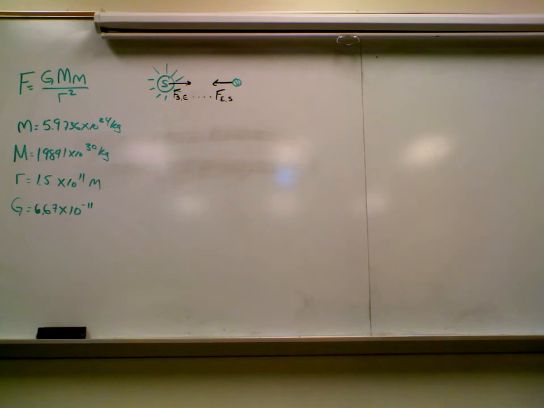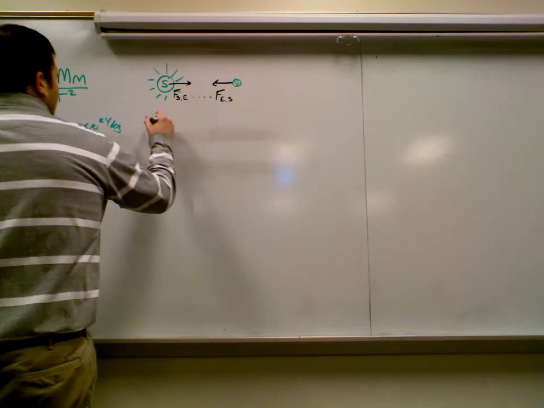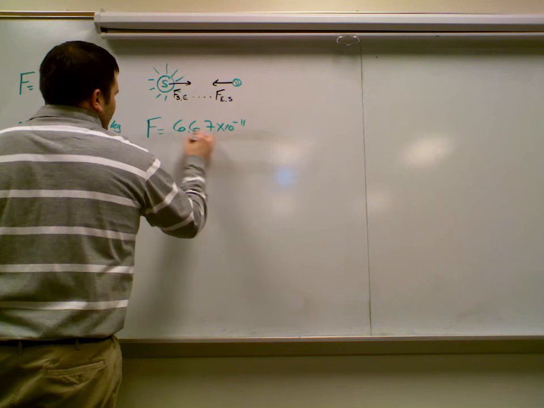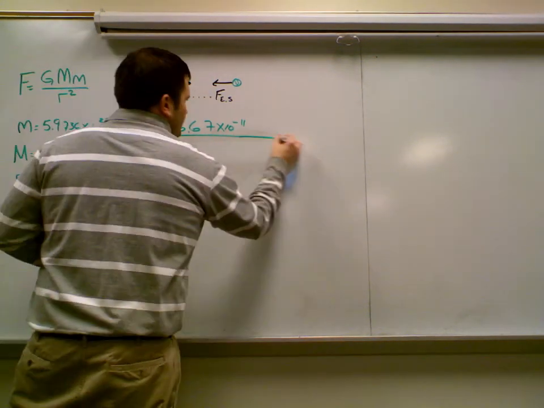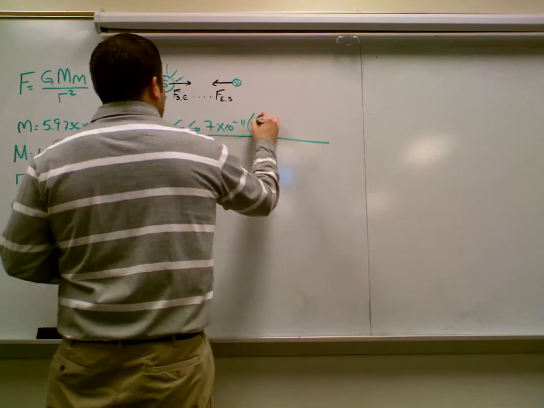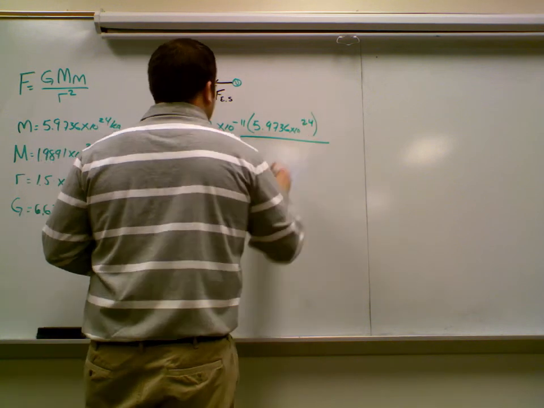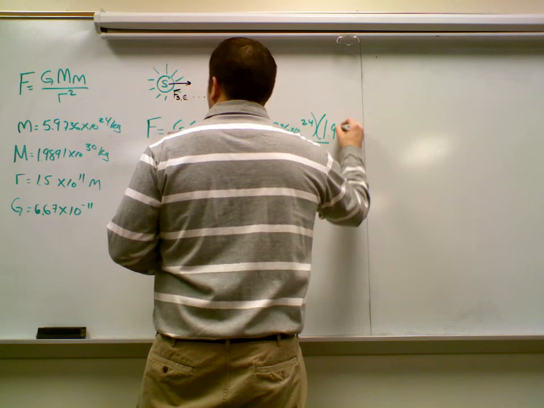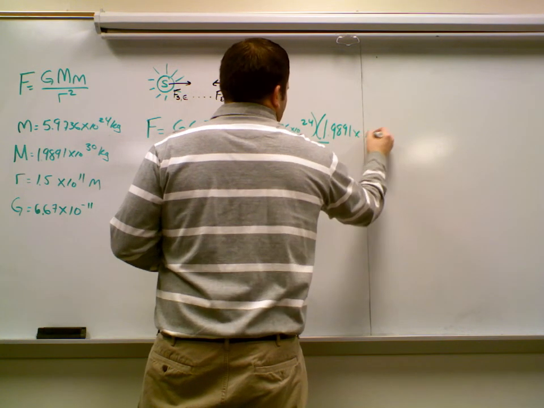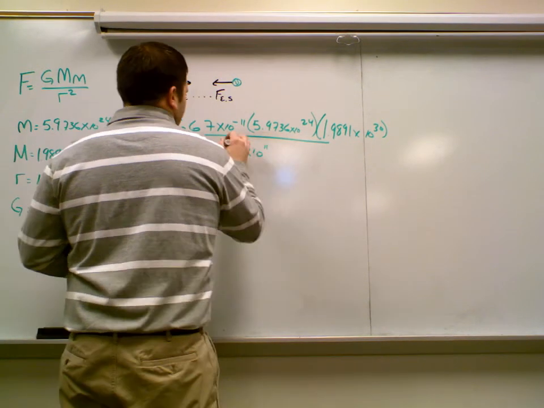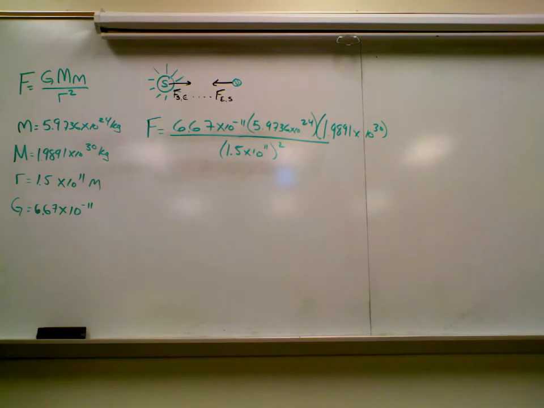All right? So, let's do this problem. F equals 6.67 times 10 to the negative 11th times, you can just put the multiplication, you don't need a parenthesis, 5.9736 times 10 to the 24th times 1.9891 times 10 to the 30th, all divided by the radius squared. Okay. Now you're probably thinking, how do I put that in my calculator? Instead of times 10 to the, what should you use?